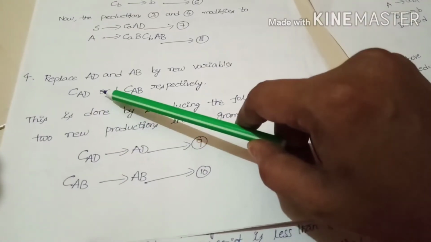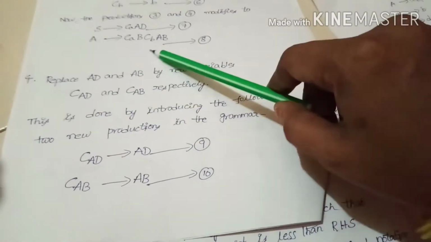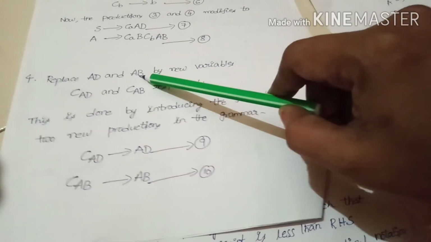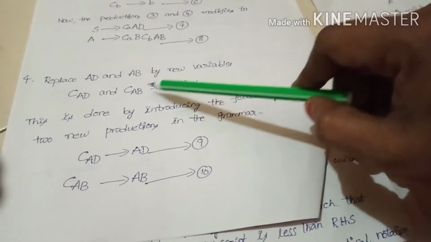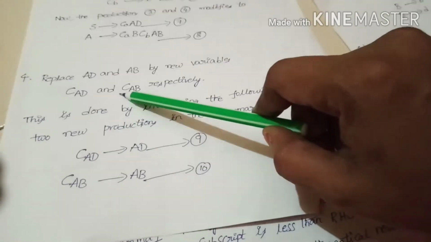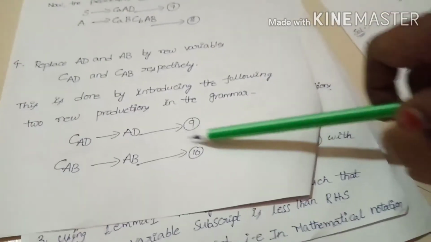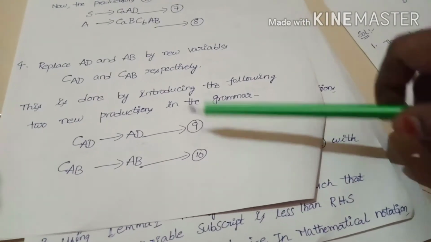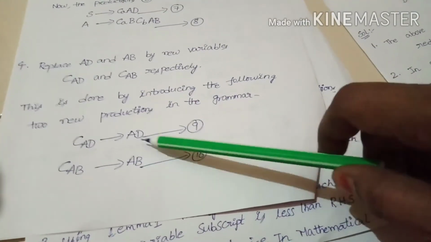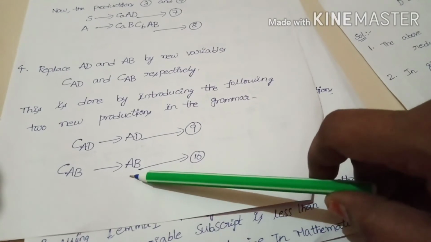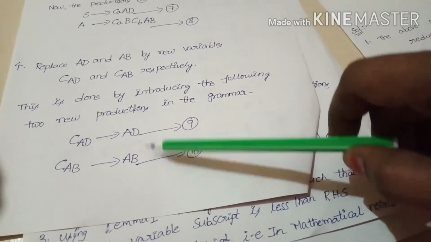That's why we have to replace AD and AB by new variables. I take CAD and CAB respectively. This is done by introducing the following new productions in the grammar: CAD → AD and CAB → AB.